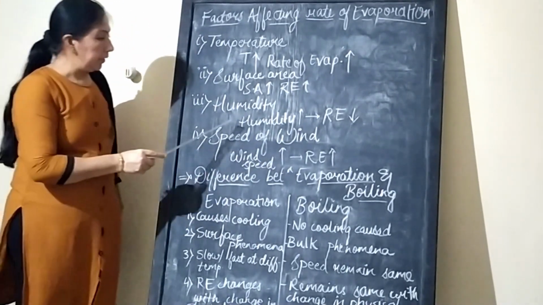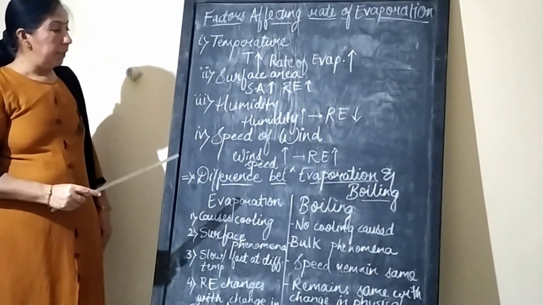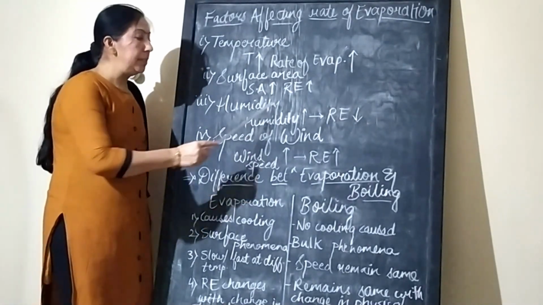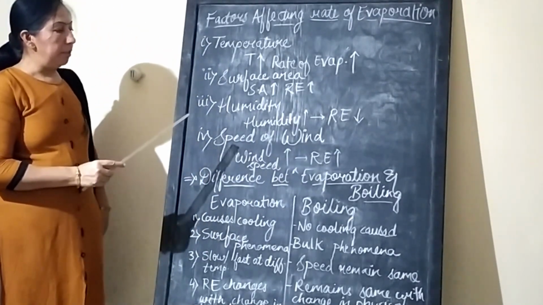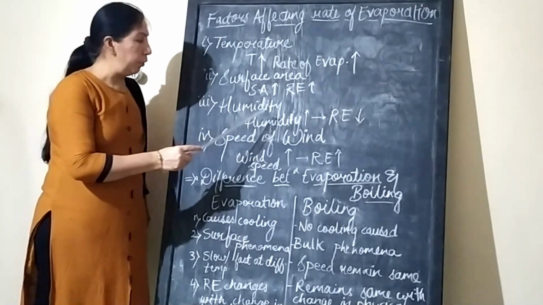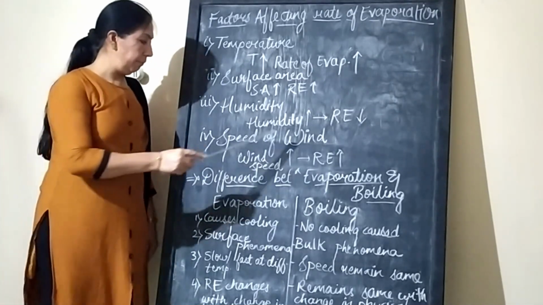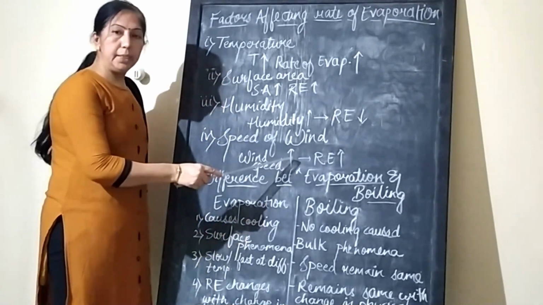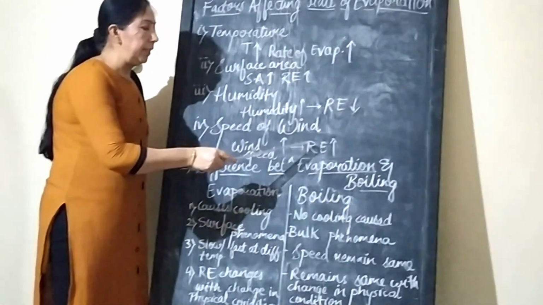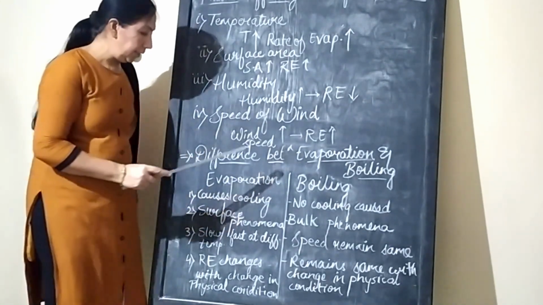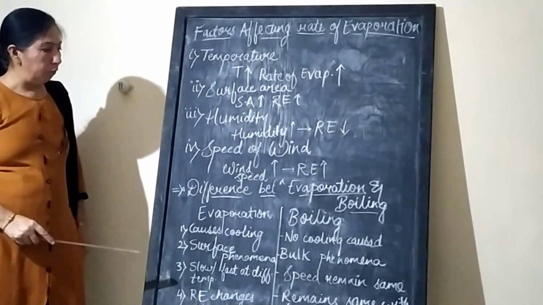Third one, humidity. Increase the humidity, decrease the rate of evaporation. That is the reason in coastal areas, people generally wear cotton clothes because humidity is more. Humidity means water or moisture contained in the atmosphere. Now fourth factor is speed of wind. As wind speed increases, rate of evaporation increases. So wet cloth gets dried easily when speed of wind increases. All these factors affect the rate of evaporation.